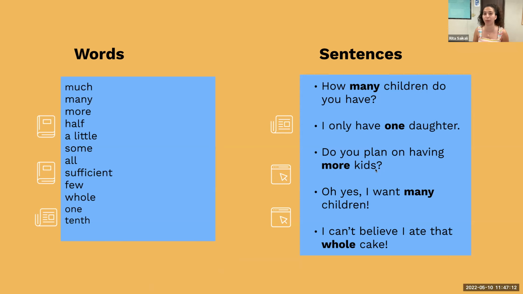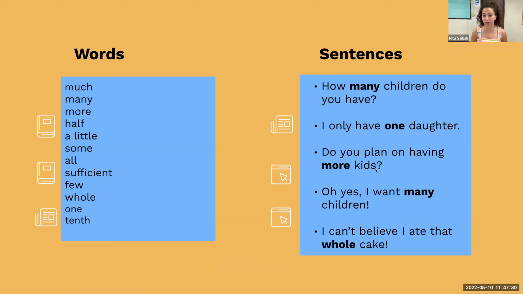Does that make sense to people that are here? Yes. How do we feel? Okay. So more also can lead to a number. Half, obviously, a little, some. They all describe a quantity.